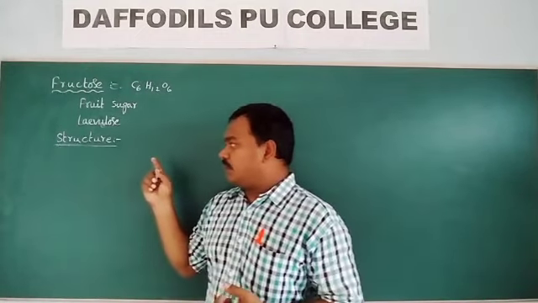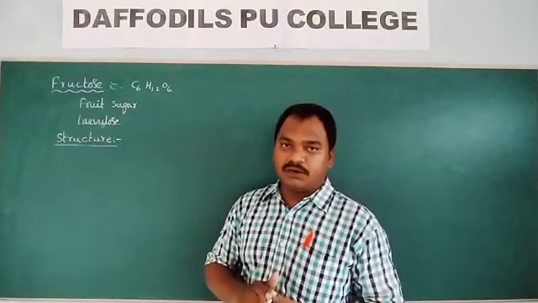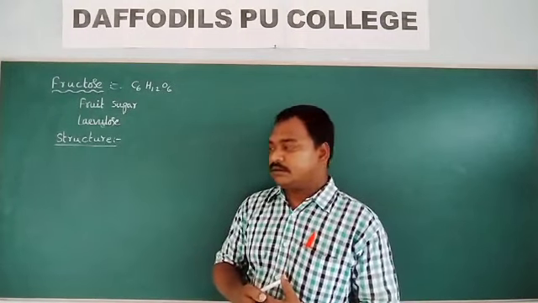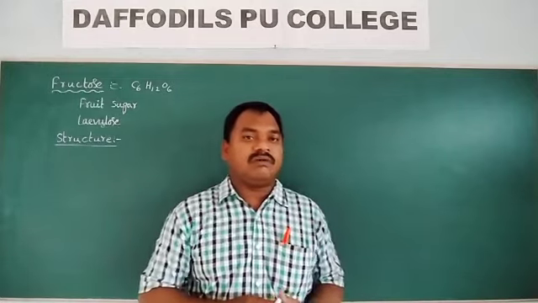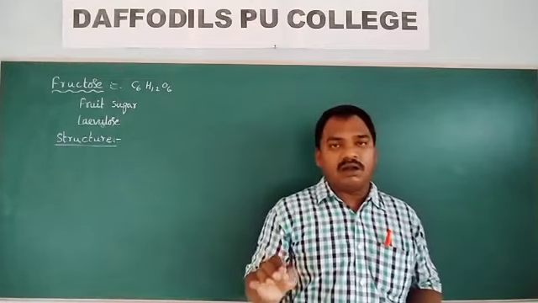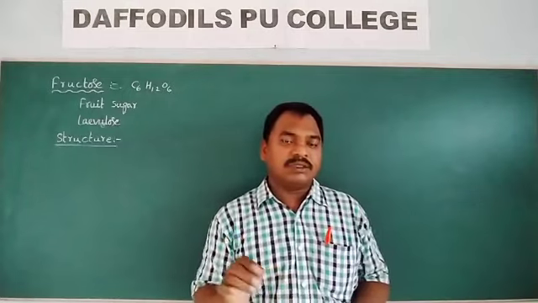By observing some reactions, we concluded that fructose has 5 alcoholic groups, OH groups.